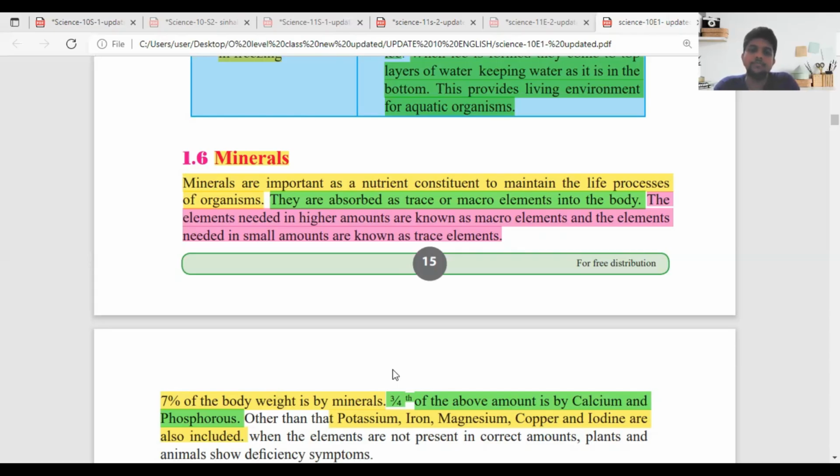Next point, write down. They are absorbed as trace or microelements into the body.